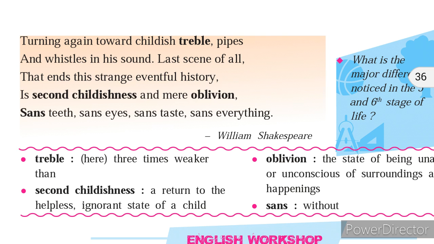So the state of oblivion. What does oblivion mean? The state of being unaware or unconscious of surroundings and happenings. So the old man is unaware of what is happening around him. That is what the second childhood is all about. Sans teeth means without teeth. Sans eyes means unable to see. Sans taste means unable to recognize the taste of food and all those things. So this second childhood is without everything. That is what the seventh stage of human life is.